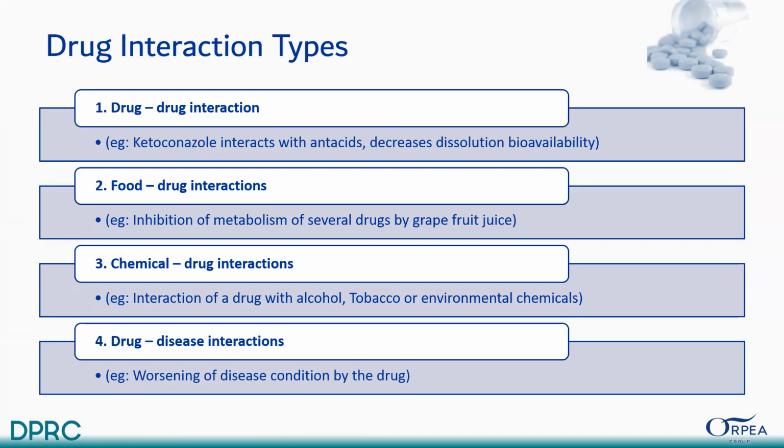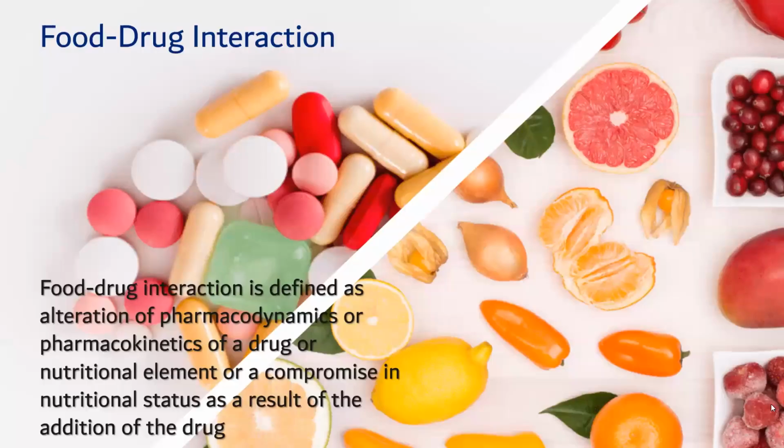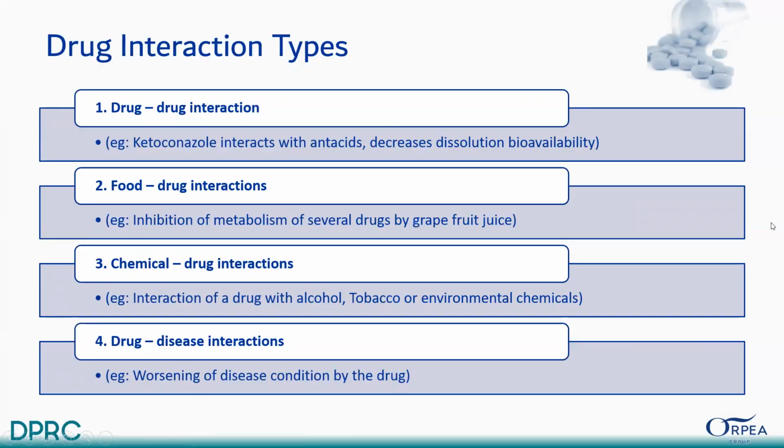The first one is drug-drug interaction, for example, ketoconazole interacting with antacids, like Gaviscon and any calcium and aluminum containing antacids. That antacid decreases dissolution and bioavailability.